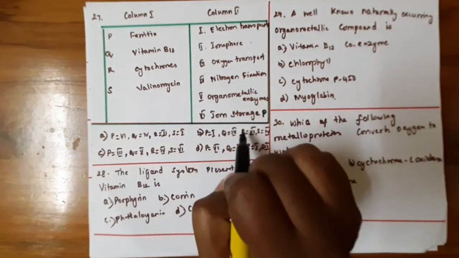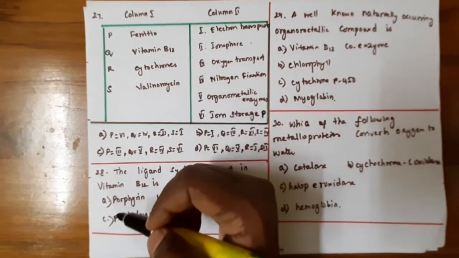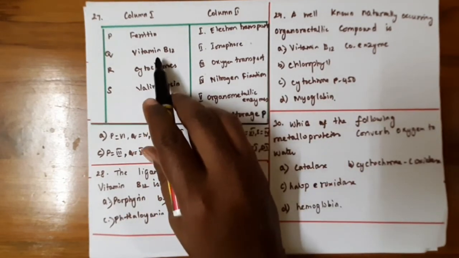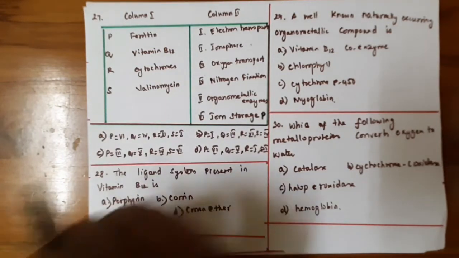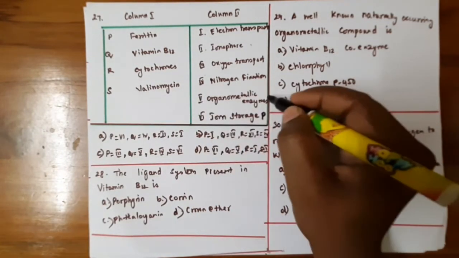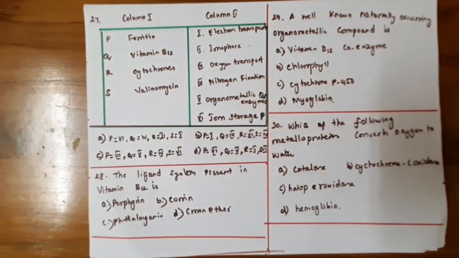So option 6 is the answer. And vitamin B12 is the best example for organometallic enzyme. So fifth is for vitamin B12.